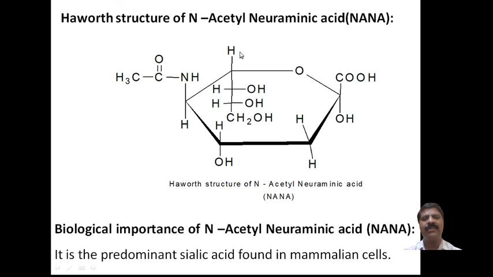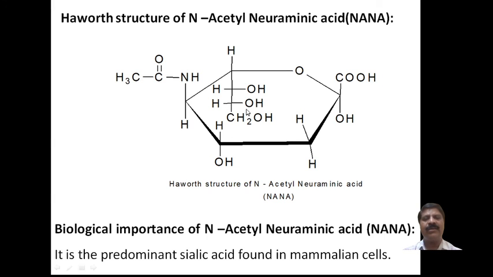Counting 1, 2, 3, 4, 5, the 5 carbon atom contains a CH2 primary alcoholic group, but that will not be here; it is replaced by H. Therefore, at the 2 position and 5 position, an H, that is a deoxy group, will be present.